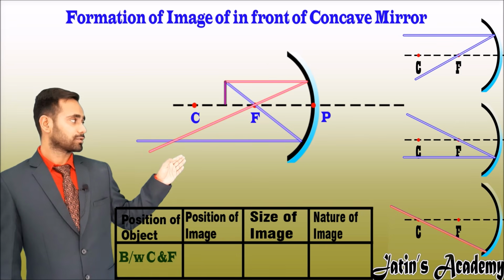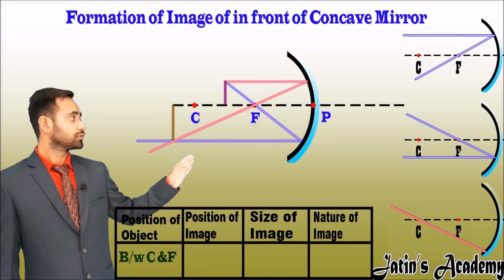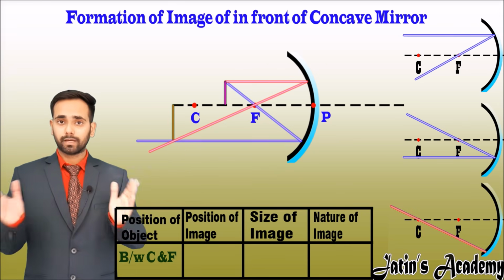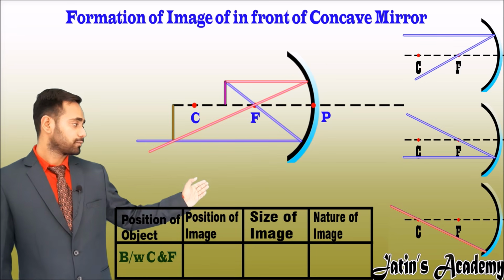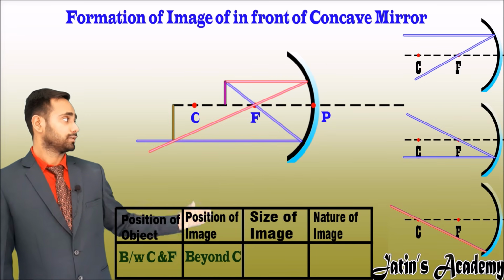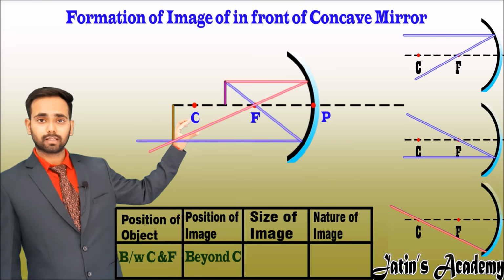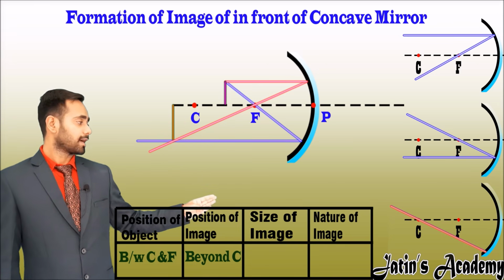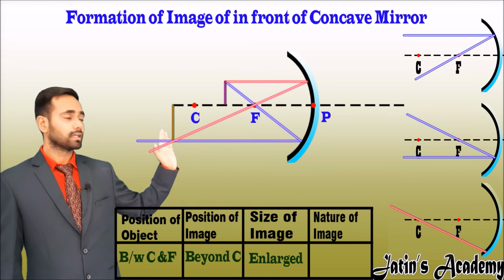Now see the intersection point and meet the intersection point with the principal axis. You will observe that the image is formed beyond C. Now fill the box in which the position of the image is beyond C. You will observe that the height of the image is larger than the height of the object, so the size of the image is enlarged, and this image is formed outside the mirror.